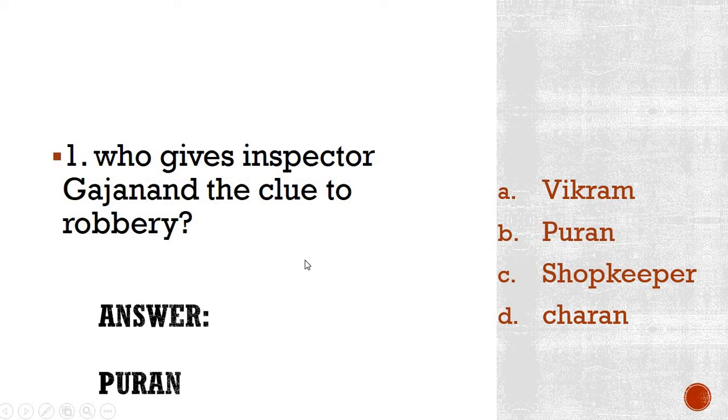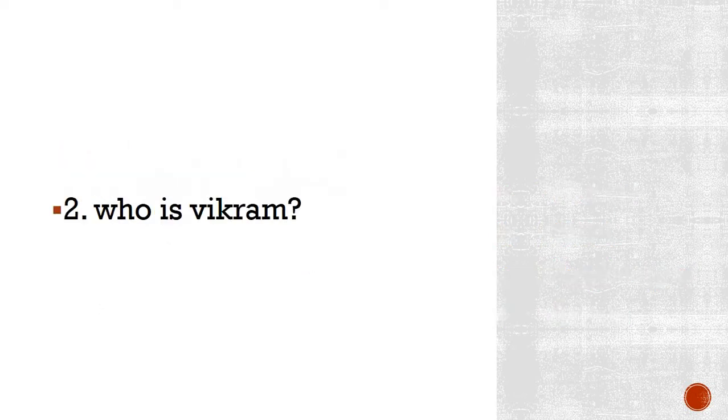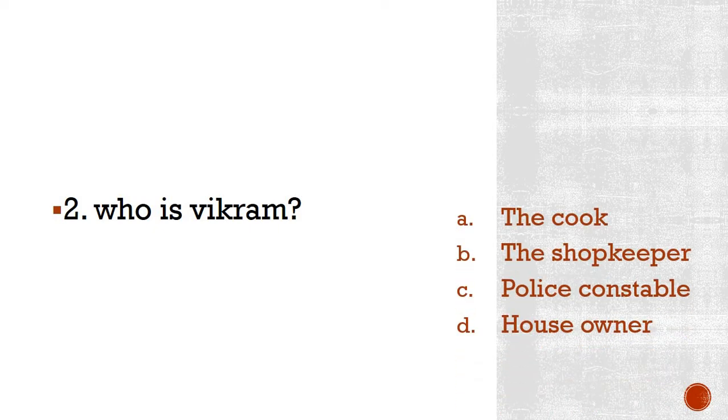Okay, moving on to the next question. Who is Vikram? Now, students, I am not asking about any of your neighbor's name. Who is Vikram? This is from the story. Now, you need to know which story it is. Options are the cook, the shopkeeper, the police constable, or the house owner. Please write your answers. Please think about the story. Try to recollect the story. You will be able to give the answer then, perhaps.